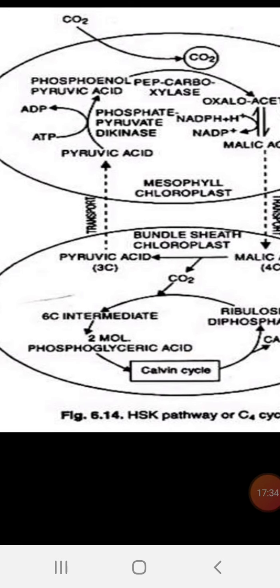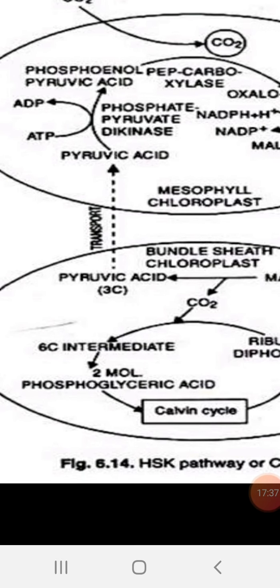The mesophyll cell receives ADP, ATP, which is again supplied by the light reaction. Pyruvic acid is converted by the enzyme pyruvate phosphate dikinase into phosphoenolpyruvic acid. See, this type of enzyme is present only in the mesophyll cells, not in the bundle sheath cells.